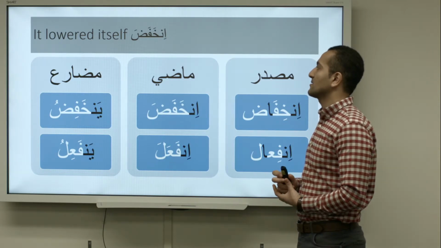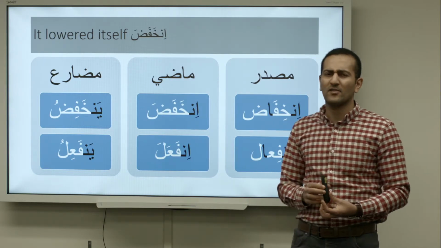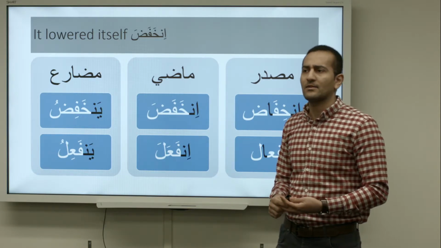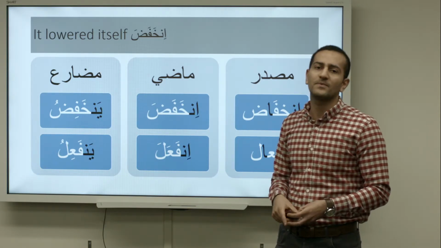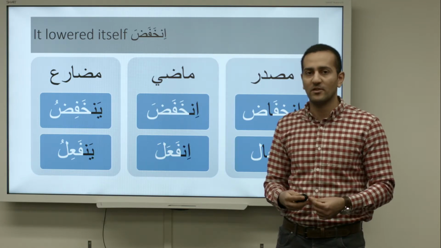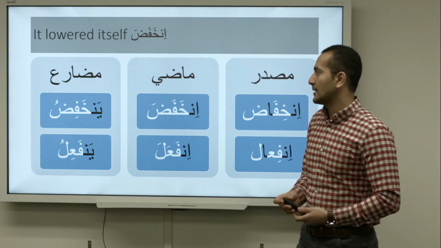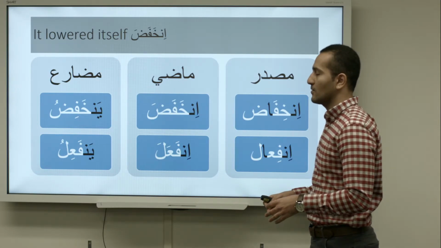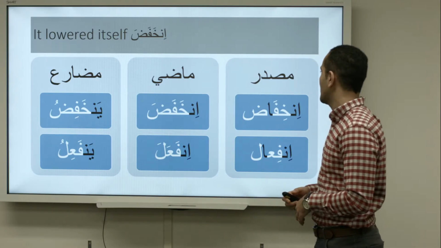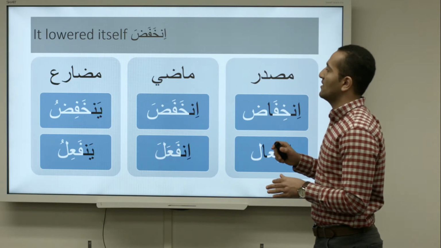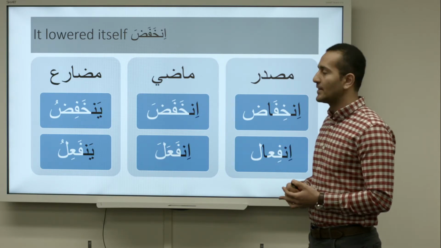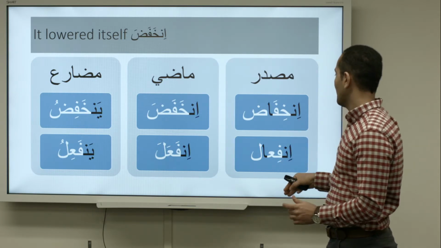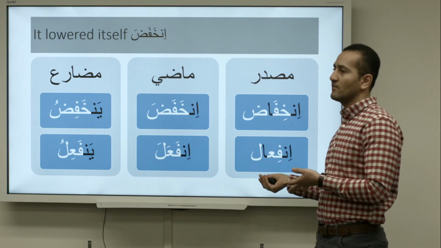More examples is انخفض. It lowered itself, and we use it with temperature most of the time. Like you say the temperature dropped, while we say انخفض, lowered. Which hopefully it doesn't happen any longer. We're in spring, we don't want this to happen. But انخفض, it lowered itself. The verbal noun, the pattern انفعال, so the verb will be انخفاض.